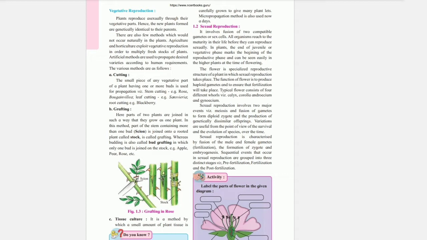Sexual reproduction is characterized by fusion of the male and female gametes, which is called fertilization, the formation of zygote, and embryogenesis. The sequential events that occur in sexual reproduction are grouped into three distinct stages. They are pre-fertilization, fertilization, and post-fertilization.